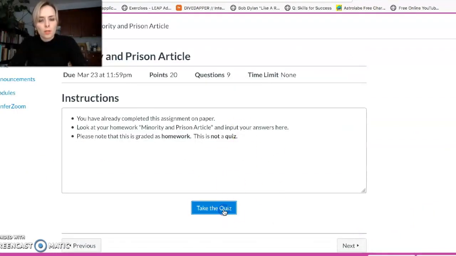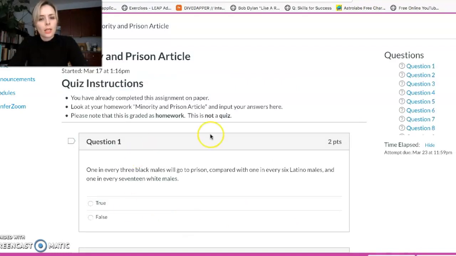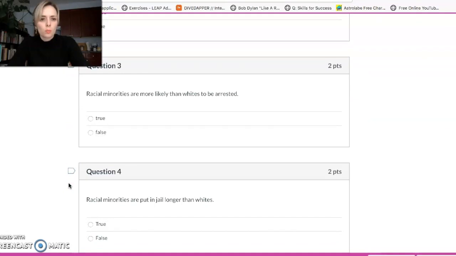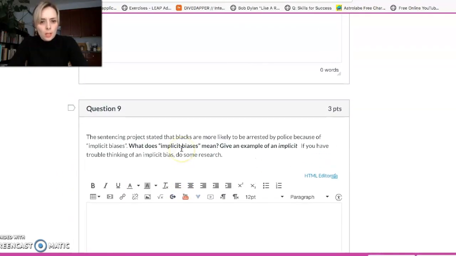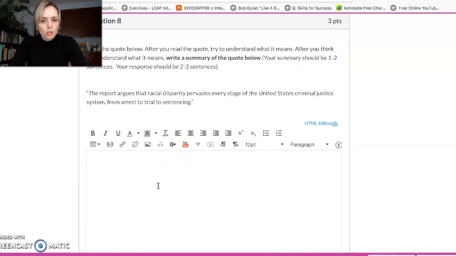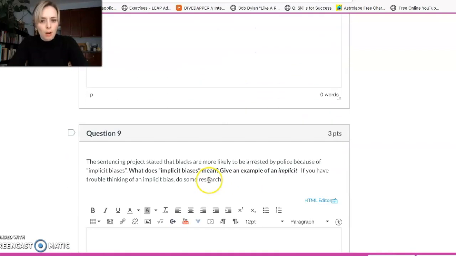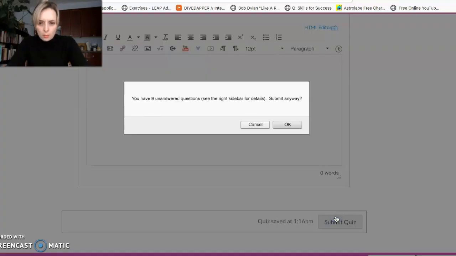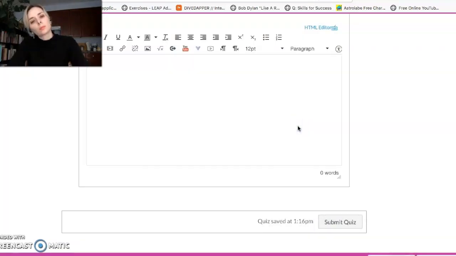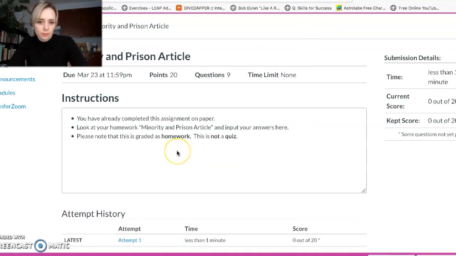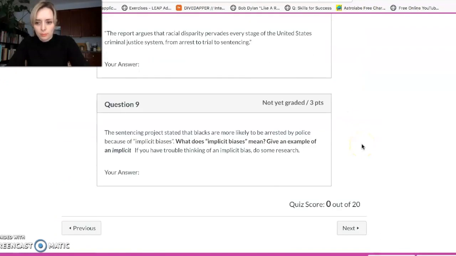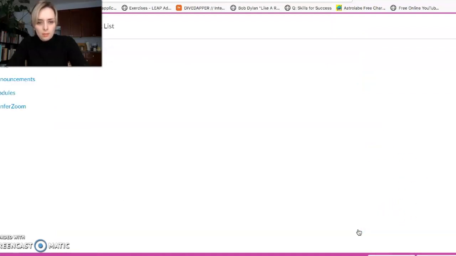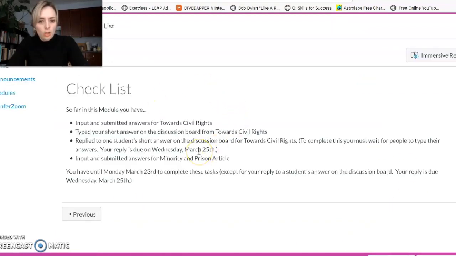So now this is for the Minority in Prison article. Again, this is not a quiz. This is just putting your answers on Canvas, okay? Here, there are some short answer questions, so you'll have to type your answers out. Then I submit the quiz. Okay. Did really badly again. Oh no! Click next. And now there's a checklist.